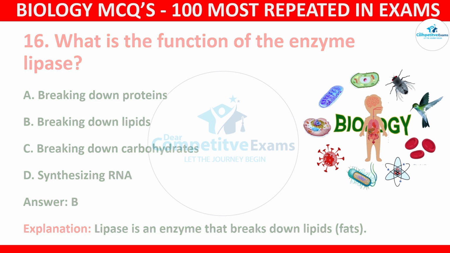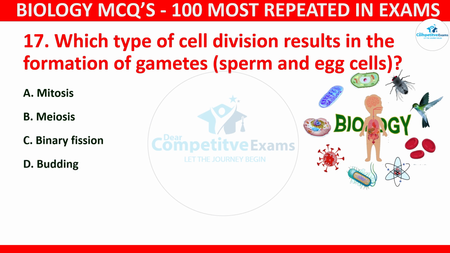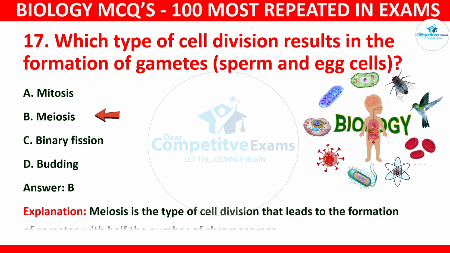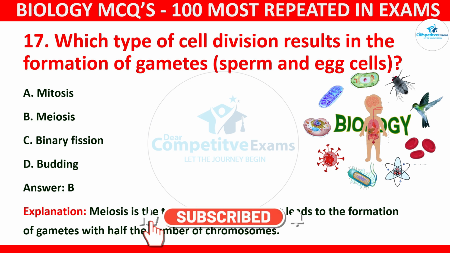Question number 17. Which type of cell division results in the formation of gametes, sperm and egg cells? Your options: mitosis, meiosis, binary fission, or budding. The correct answer is B, and that is meiosis. Meiosis is the type of cell division that leads to the formation of gametes with half the number of chromosomes. Question number 18.